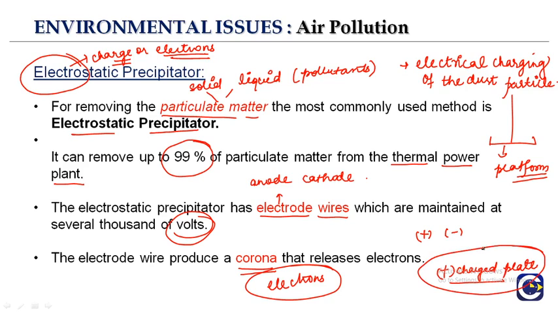So emissions from the steel plants and from the coal-fired power plants all have the dust particles removed with the help of the electrostatic precipitator.